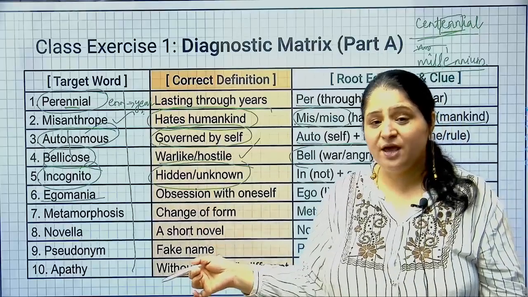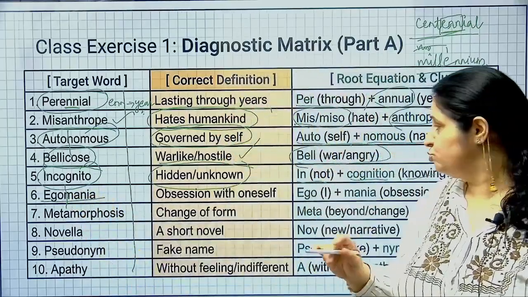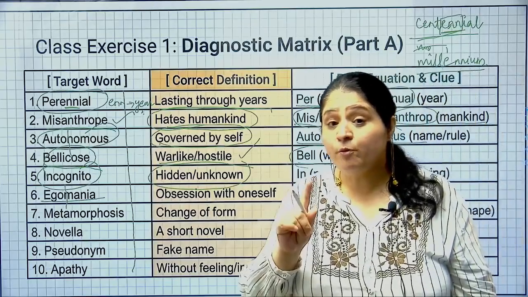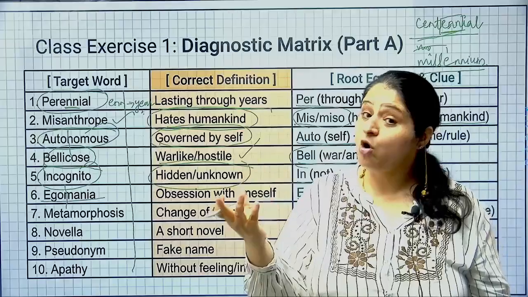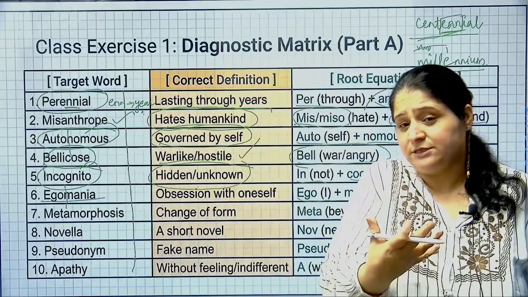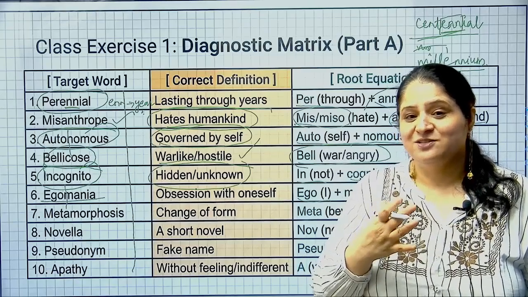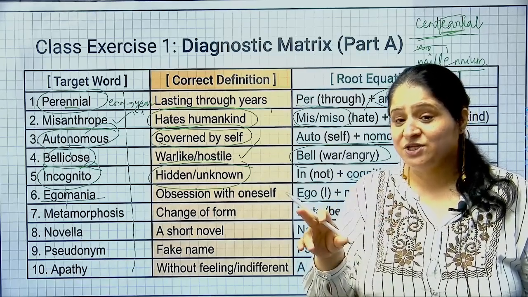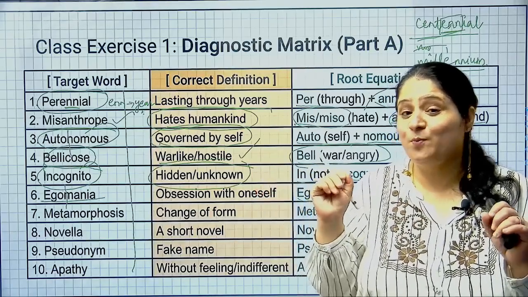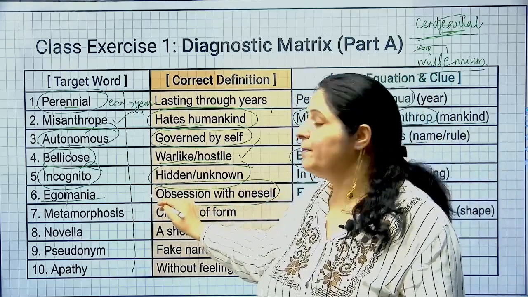Now we have another word over here. This is your exercise VA1 that we are doing. So we have another word, egomania. Again, we can break down this word into 2 parts. Ego means I and mania means obsession. Phobia means fear, and mania is the opposite of phobia. Mania means obsession, when you have an obsession to do something. So when you say egomania, you are obsessed with yourself. So ego means I, mania means obsession. So I am obsessed with myself. So I am an egomaniac. Making sense? So obsession with oneself is called egomania.